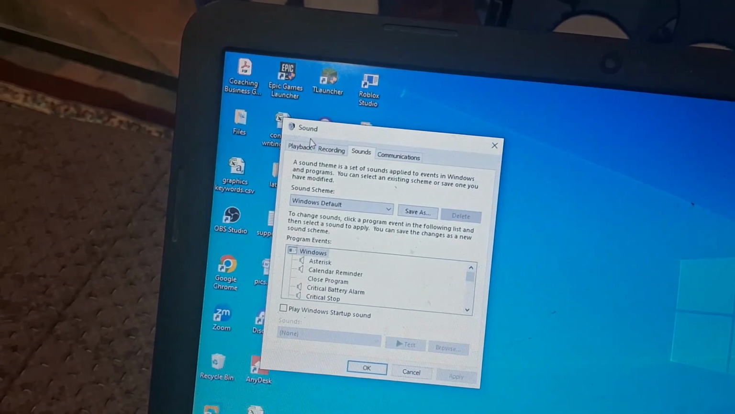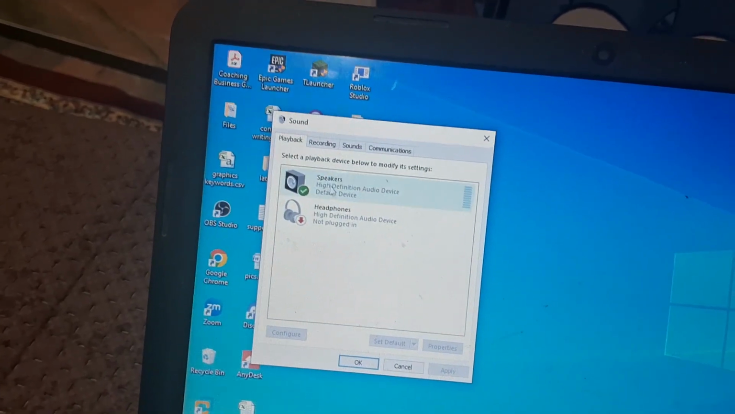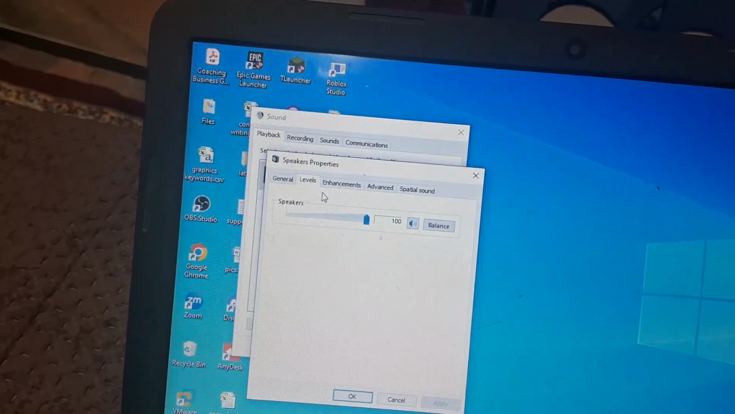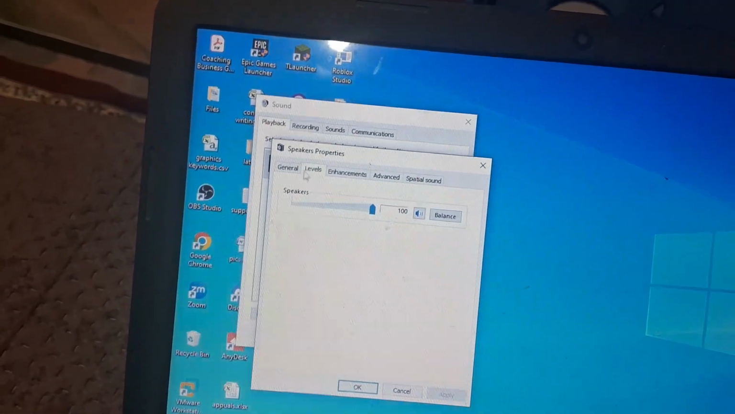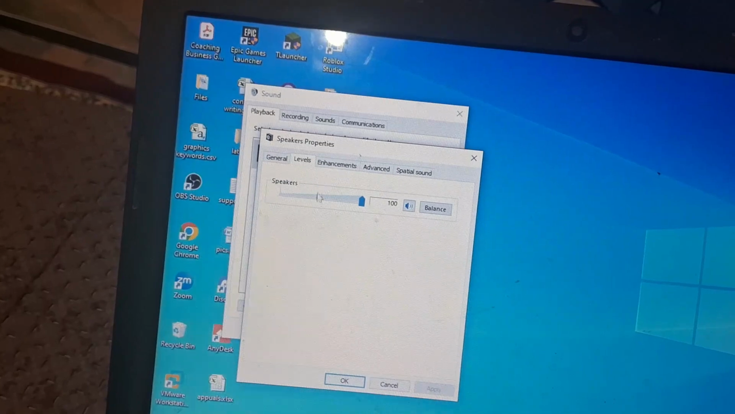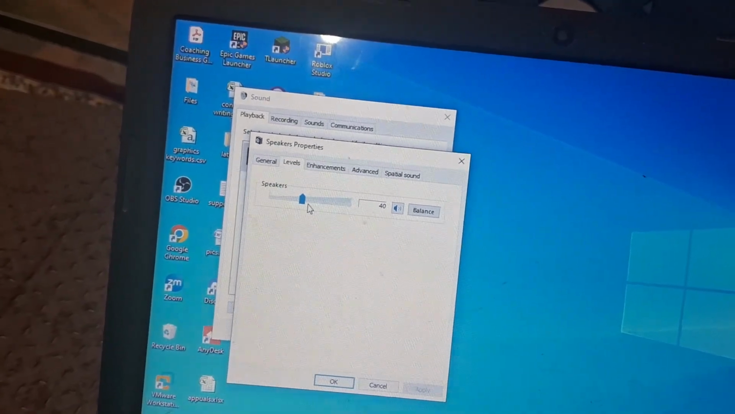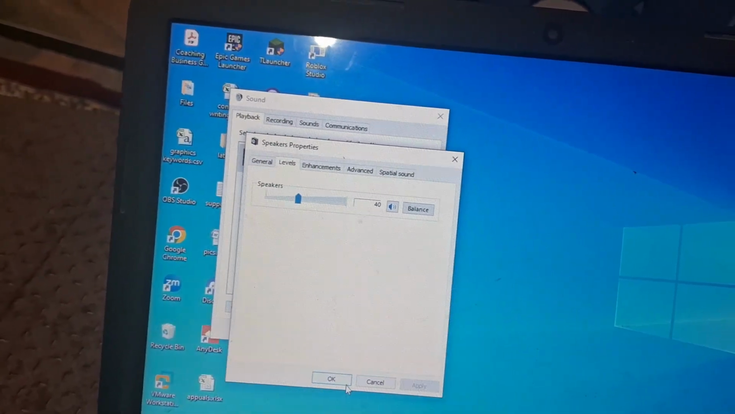You can see this is the playback button. Just tap on this. Double click on the speaker, and you need to click on this levels button. After that, this is levels, and you need to decrease this sound from here. That's it. And after that, you need to click on OK.